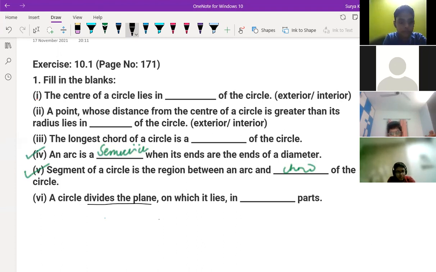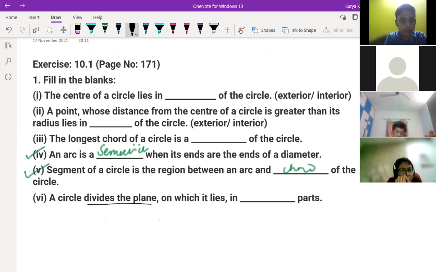In dash parts, how many parts? As per you, infinite, right? It looks like infinite. So many parts it can. Yes, and nine sir can be, but it can be also 2 parts. A circle divides the plane on which it lies in dash parts. But having doubt.